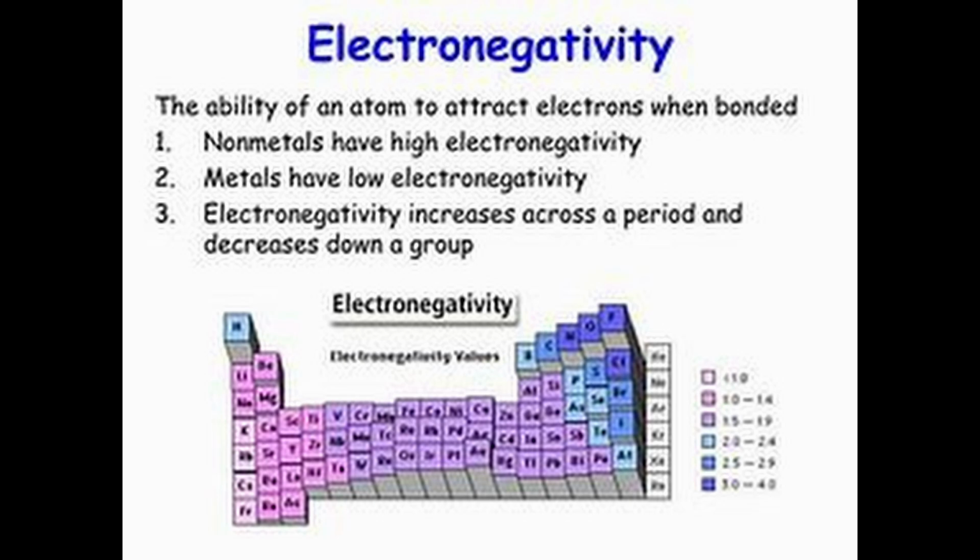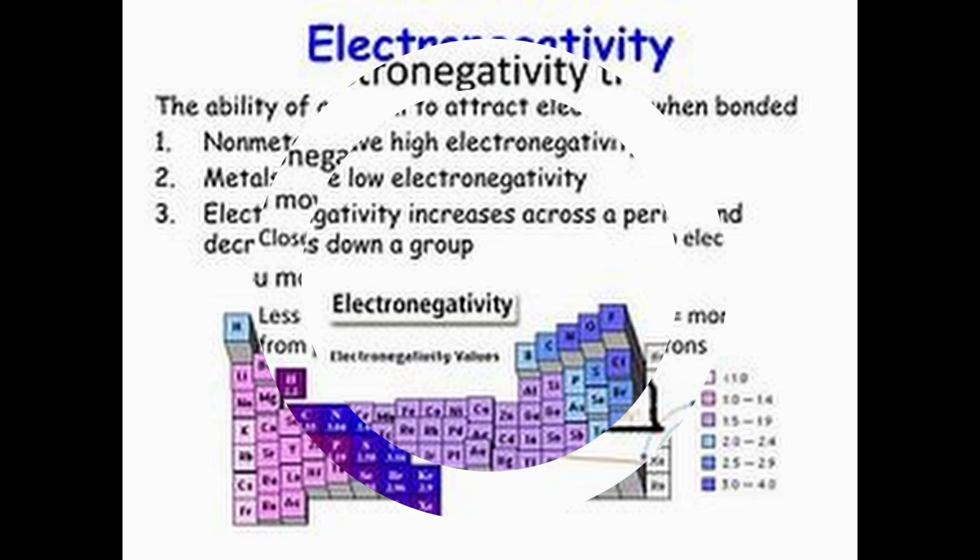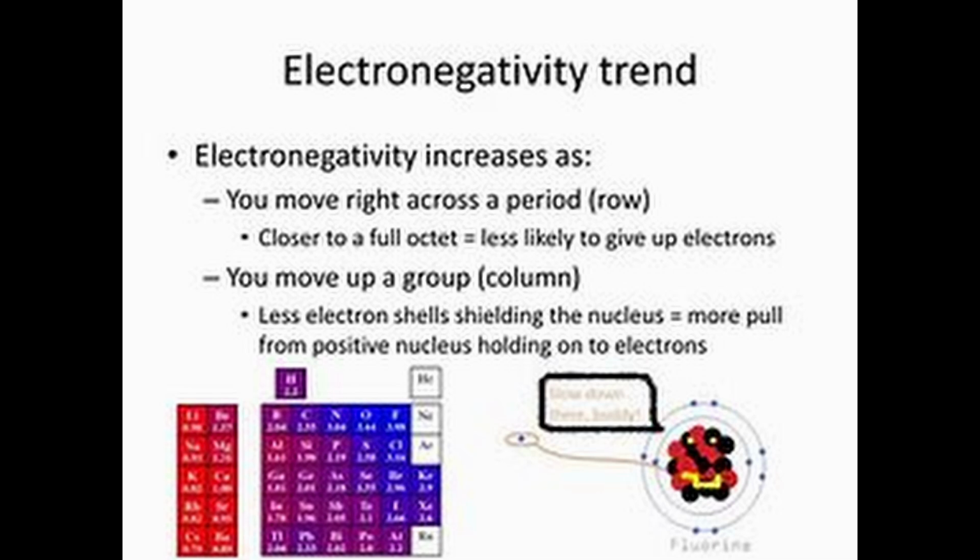A qualitative measure of the ability of an atom in a chemical compound to attract shared electrons to itself is called electronegativity. It is not a measurable quantity, but it provides a means of predicting the nature of the force that holds a pair of atoms together. However, a number of numerical scales of electronegativity of elements, such as the Pauling scale, Millikan-Jaffe scale, and Allred-Rochow scale, have been developed. Among these, the Pauling scale developed by American scientist Linus Pauling is widely used.